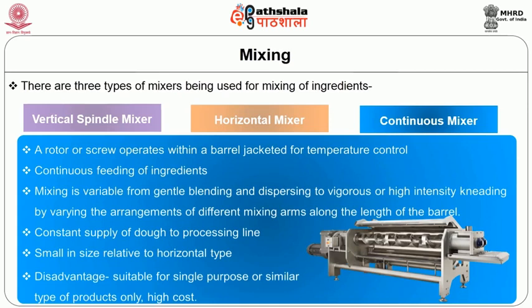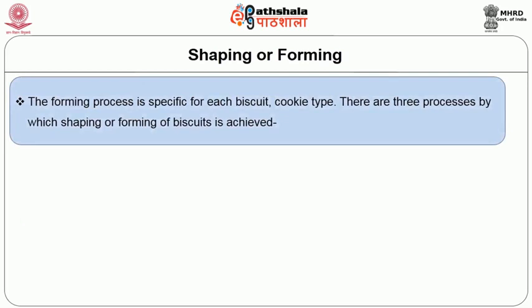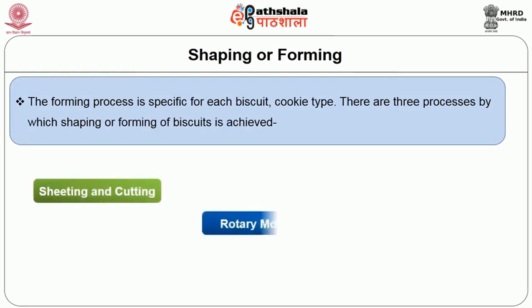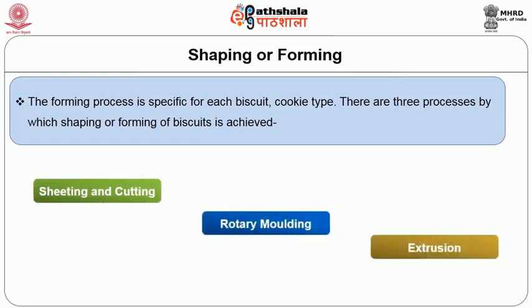This is small in size relative to the horizontal type. However, the disadvantages are it is suitable for single purpose or similar type of products only, hence causes a high cost. The forming process is specific for each biscuit or cookie type. There are three processes by which shaping or forming of biscuits is achieved: sheeting and cutting, rotary molding and extrusion.